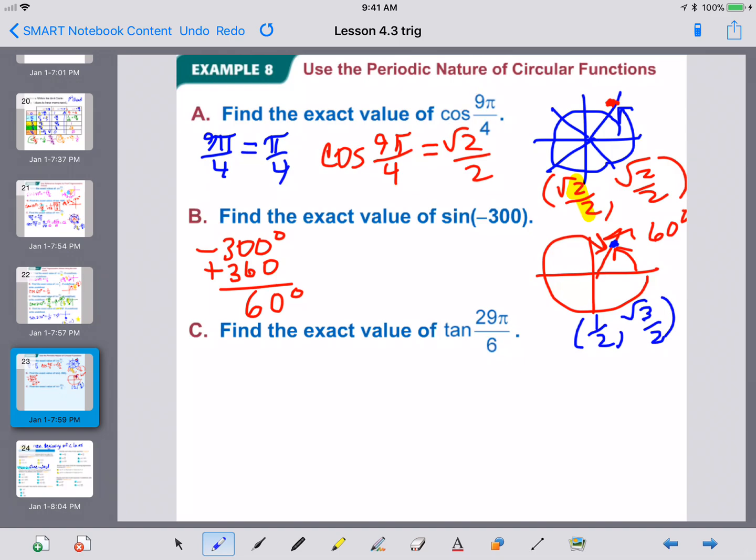That is the point we're going to use to answer the question. Because it is coterminal, that's the value on the unit circle there. So the sine of negative 300 is the same as the sine of 60, which happens to be the y value, square root of 3 over 2. The answer is square root of 3 over 2.